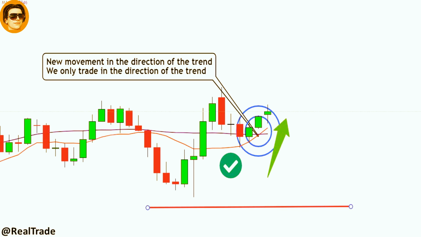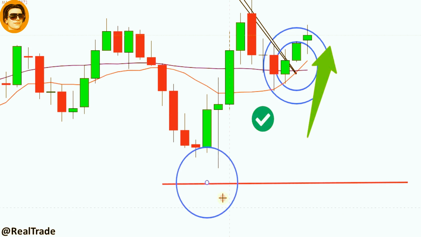Please be sure to choose the best stop loss. This is the stop loss point. This point is stop loss.